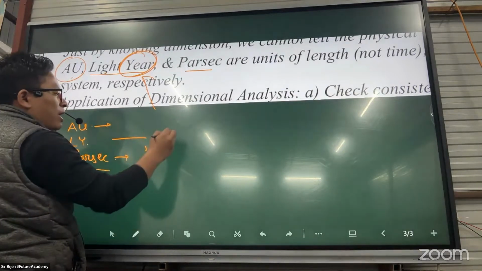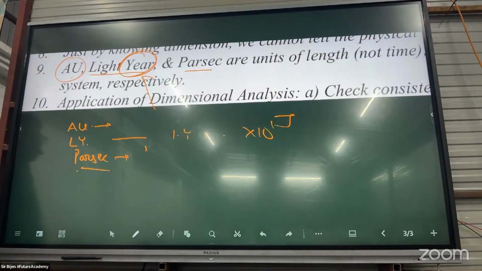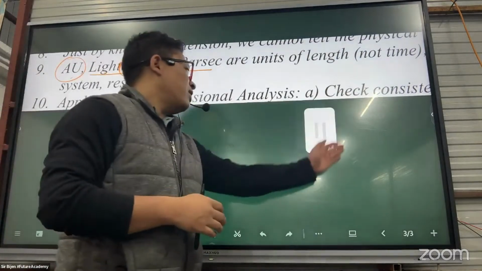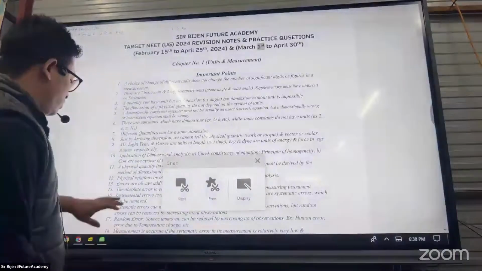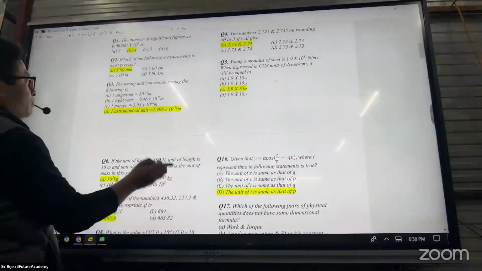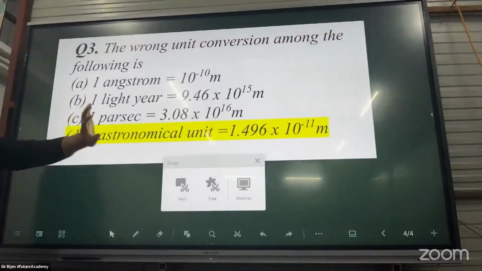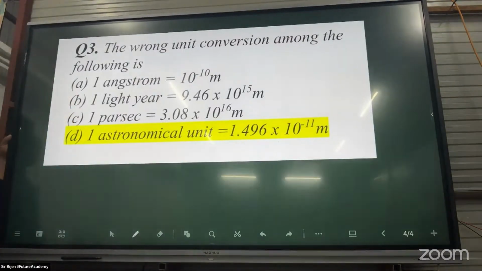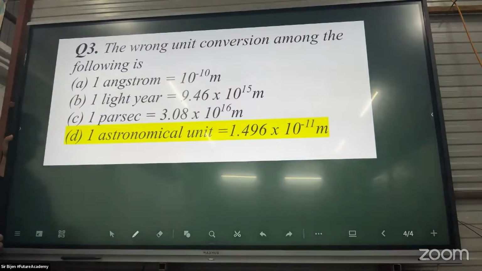You don't need to memorize all these things. One light year is equal to 10 to the power, no need. How to handle such questions? If an exam question asks for the answer, you should find it by elimination. One light year is equal to what?